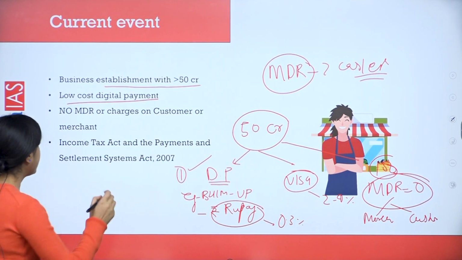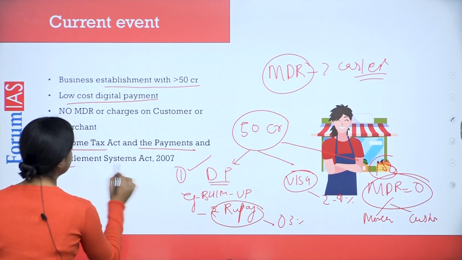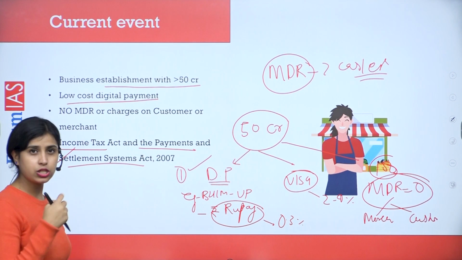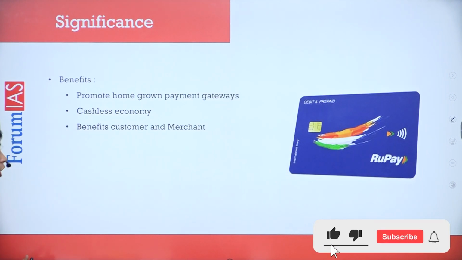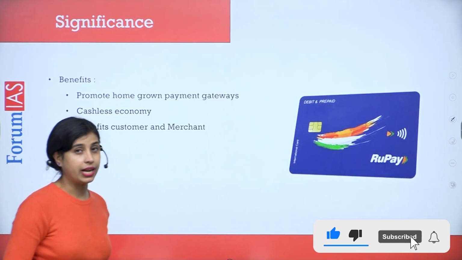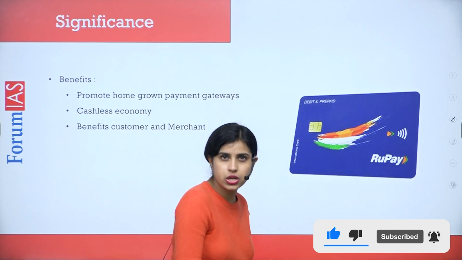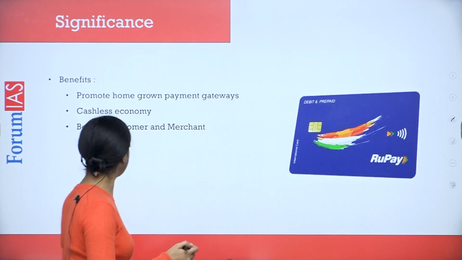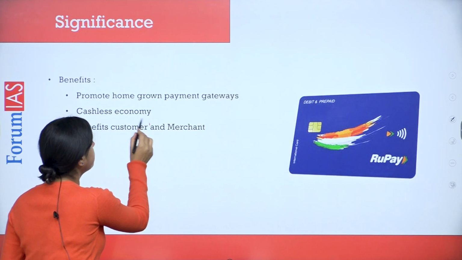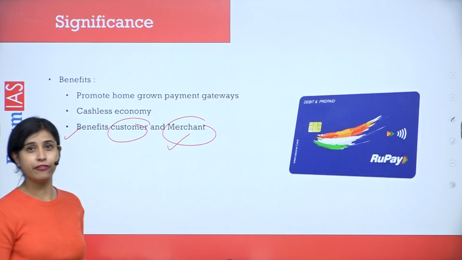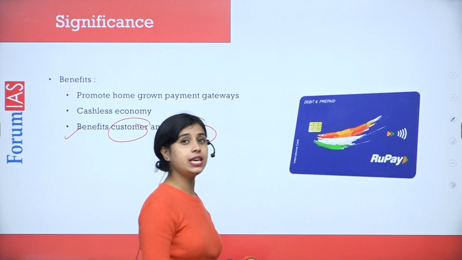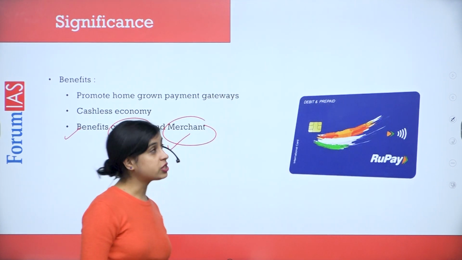To implement this, the Income Tax Act and the Payment and Settlement Systems Act were amended. Keep this in mind, because in an exam, these questions can be asked. Now, what are the benefits of it? Why did the government do that? As I said, the government wanted to promote the cashless economy and the formalization of the economy. Also, it was benefiting both customer and merchant, because the merchant does not have to pay a fee for this, and easy transactions can be done by the customer as well.